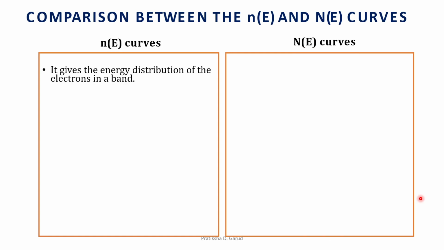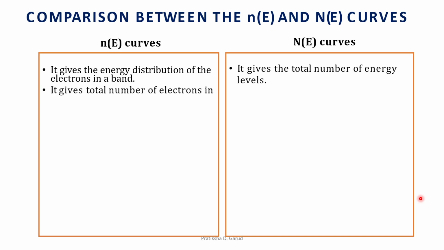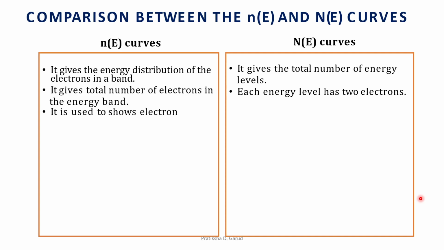What is the small n(E)? It gives the energy distribution of the electrons in a band, whereas the capital N(E) gives the total number of energy levels. Further, the small n(E) curve gives the total number of electrons in the energy band, whereas in the capital N(E) curve, each energy level has 2 electrons.